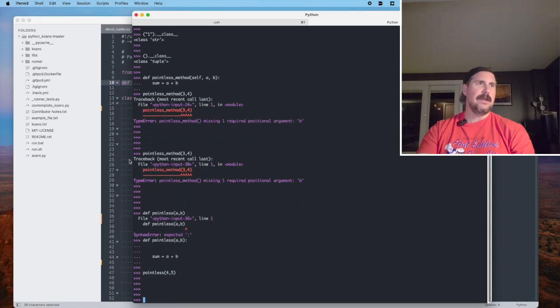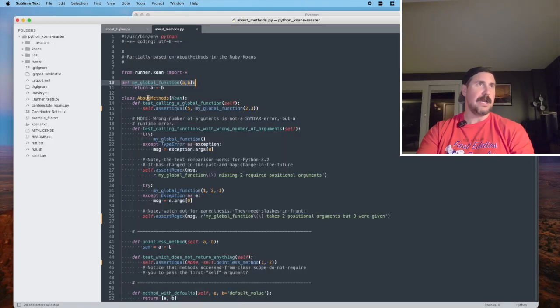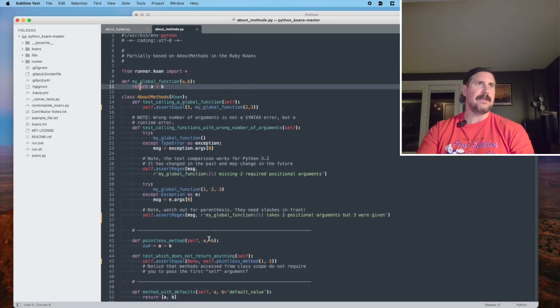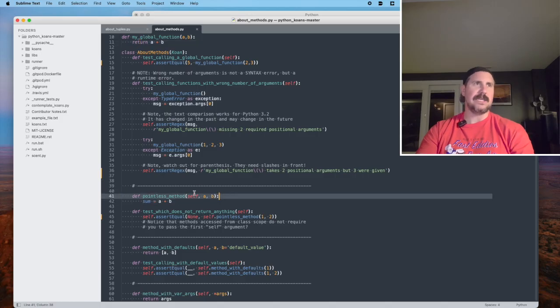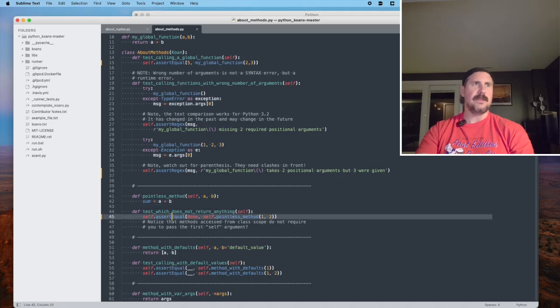Nothing. Why? Because all we did was take the two arguments and set them to a variable. There's nothing to return. Now, if we were to say, okay, return A plus B like we do right here, you would get something back. I think that's what that means when it says pointless method. Like this has done nothing. It gives us nothing back because all we've done is assignment right here. There's no return statement. There's nothing that is given back to us.